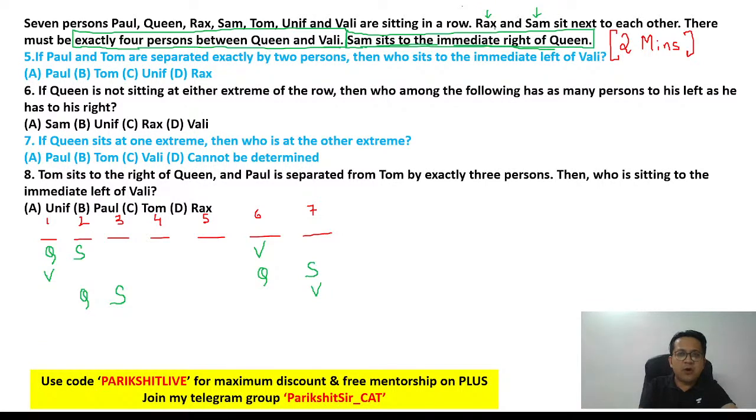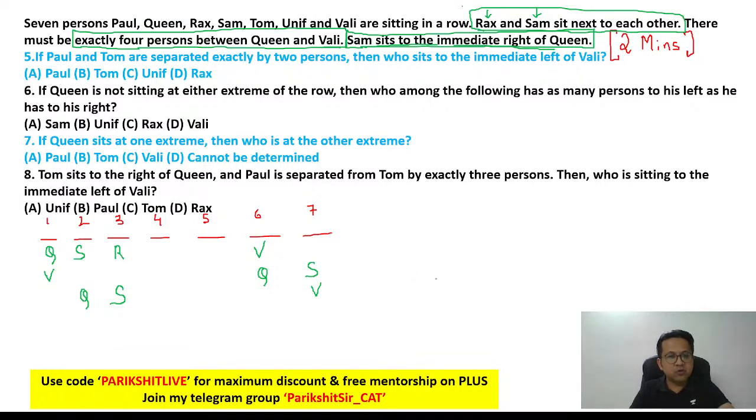And what is scenario 1 all about? Statement 1: R and S are next to each other. That was your first statement. There are many possibilities, so let's check which fits in. R and S next to each other. In scenario 1, S is at 2, so R has to be next to S. R will be at 3.